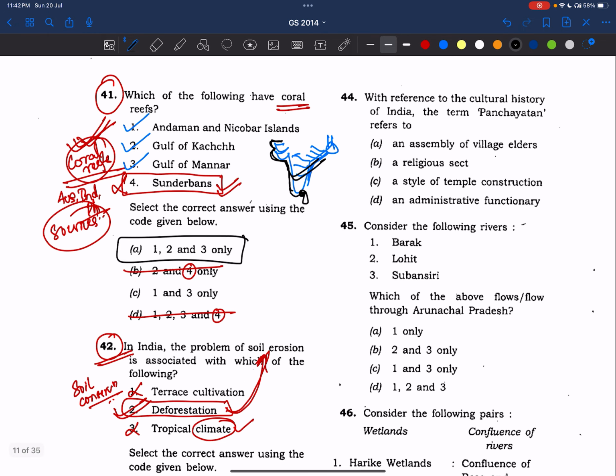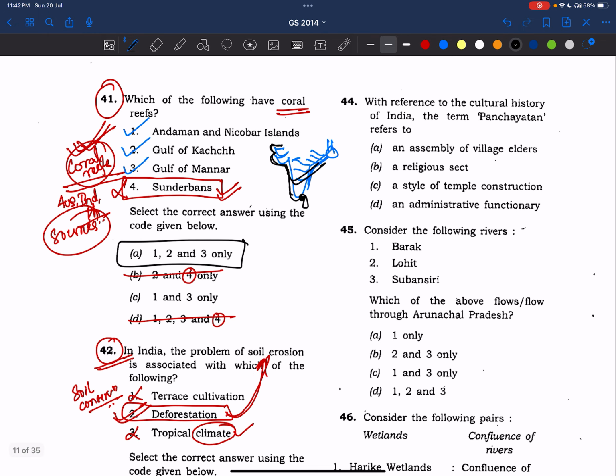Coming to 44th question. With reference to the cultural history of India, the term Panchayatan refers to. This is also a term-based question from the history NCERTs, right? It is a style of temple construction. This is a straightforward question, friends. There is nothing much to discuss.